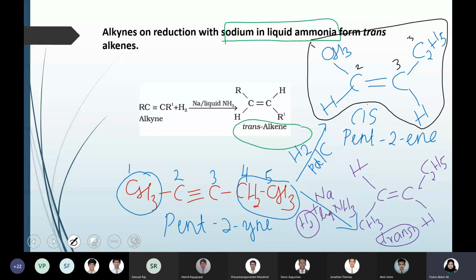If you are using Lindlar's catalyst, that is palladium on charcoal, you will get the cis product. If you are using sodium metal in the presence of liquid ammonia, you will get the trans product. So that is what you need to understand in the first preparation of alkenes from alkynes.